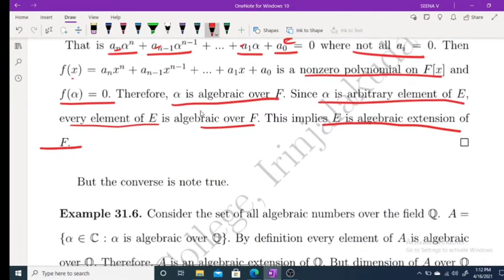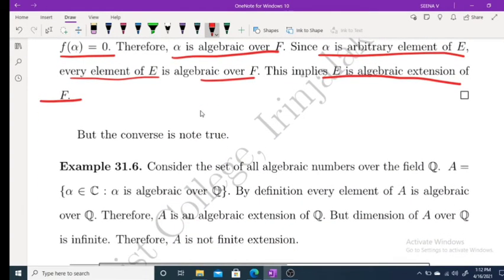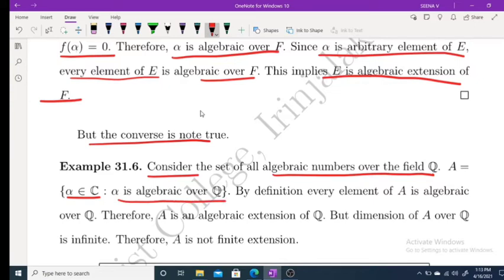But the converse is not true. That is, every algebraic extension need not be a finite extension. Consider the set of all algebraic numbers over the field Q. That is, A equals the set of all alpha belonging to C such that alpha is algebraic over Q. This was asked in an exam last time.